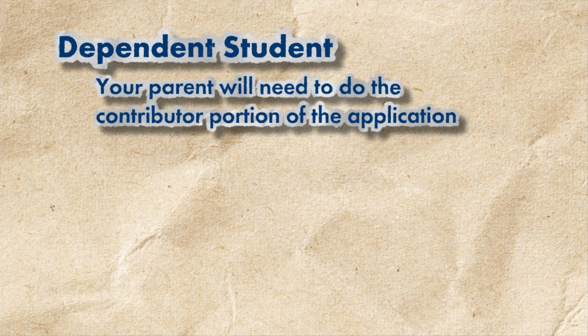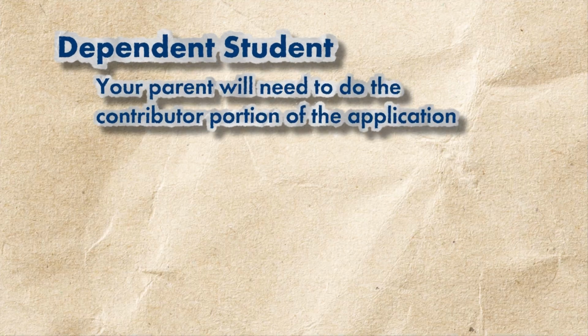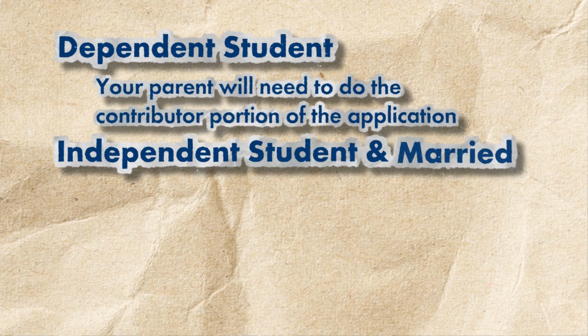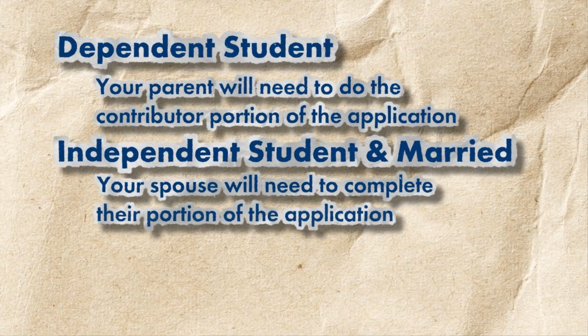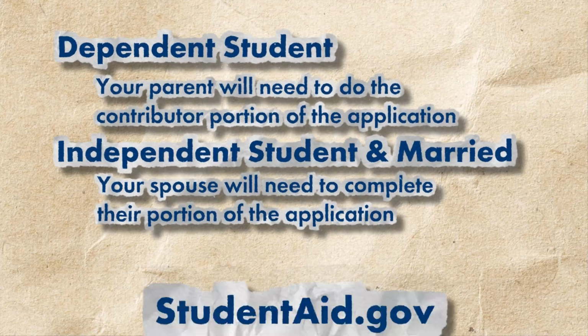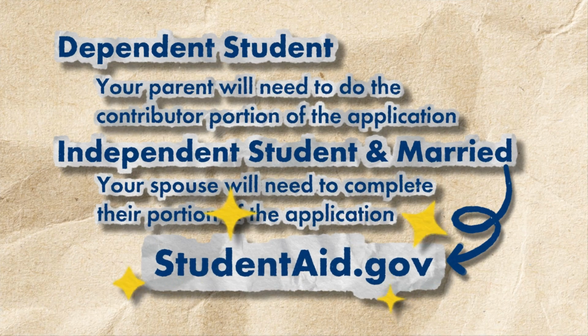If you are a dependent student, your parent will need to do the contributor portion of the application. If you are an independent student and are married, your spouse will need to complete their portion of the application. Visit studentaid.gov to get started.